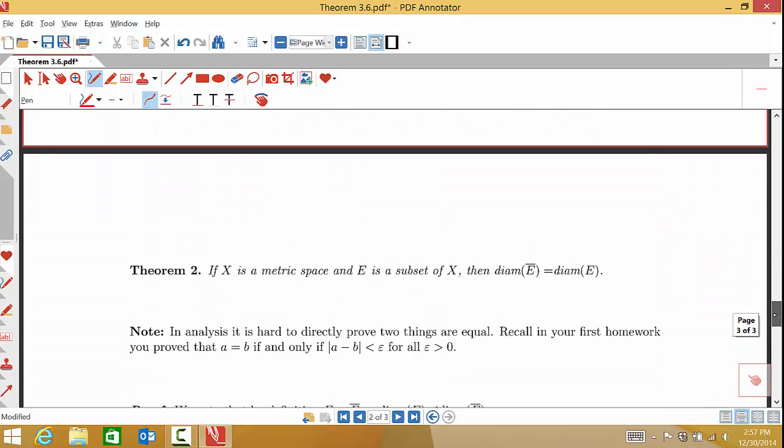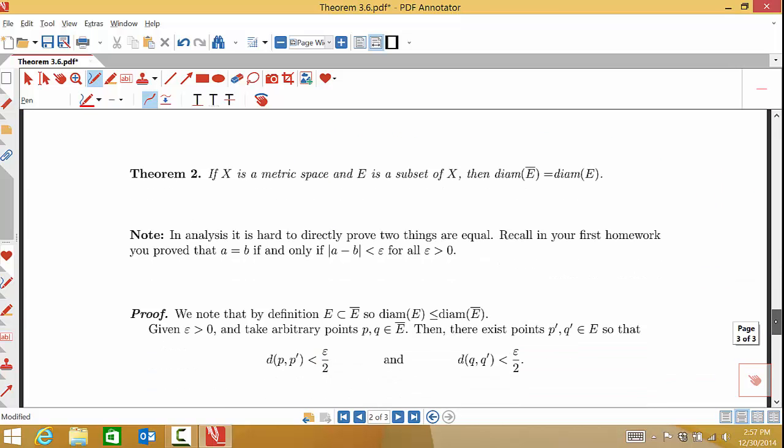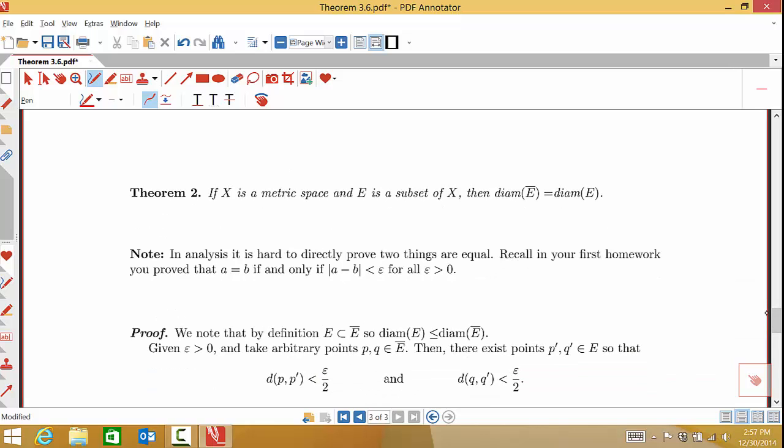Okay, so now we are ready to prove a final theorem here. The theorem says if X is a metric space and E is a subset of our space X, then the diameter of the closure of E is equal to the diameter of E. Okay. Now, before we go too crazy, let's think about why this should be true.